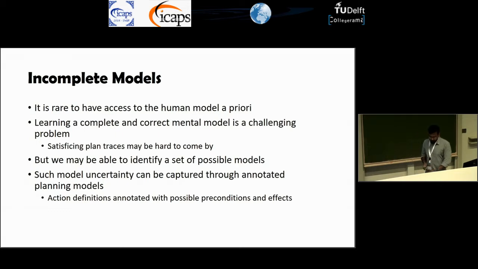To start with, we'll talk a little bit about what I mean by incomplete models. Why do we need incomplete models? It's rare to ever have a scenario where we know what the human expects of us. You could always say that such human expectations can be learned. There is a lot of work in the ICAPS community and outside where we are learning planning models. Unfortunately, learning mental models is a lot harder than learning the model of a specific task, because we cannot really get a lot of